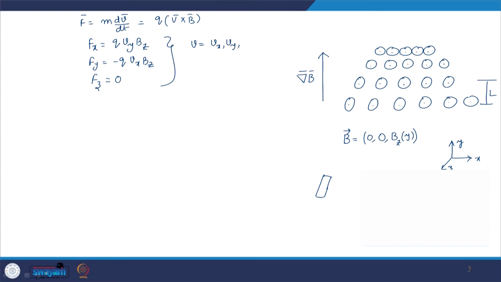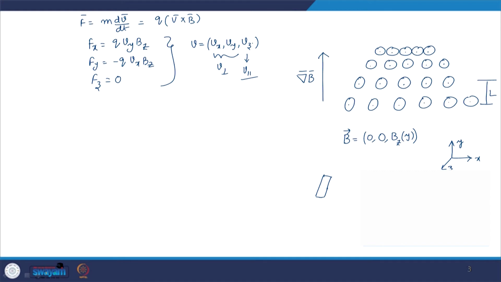This has to be in combination with our understanding that V has velocity components Vx, Vy and Vz. The Vx and Vy components can be called the perpendicular components, and the Vz component is the parallel component. Since Vz is parallel to the magnetic field itself, the velocity along the z direction will not be altered by the magnetic field. So, there will not be any acceleration in the direction parallel to the magnetic field. That means the magnetic field will not do any work in the parallel direction, right.